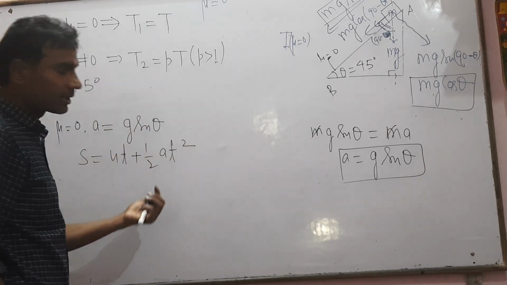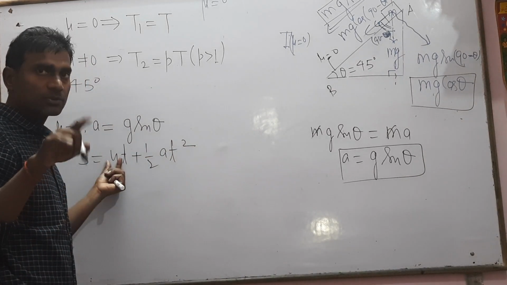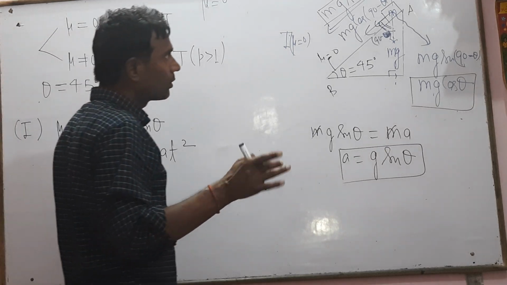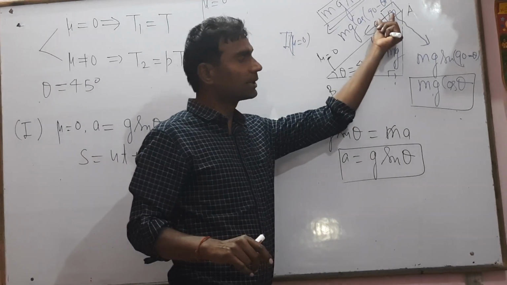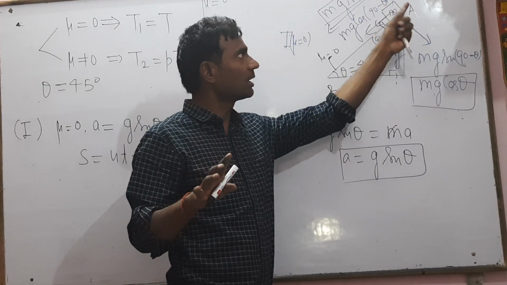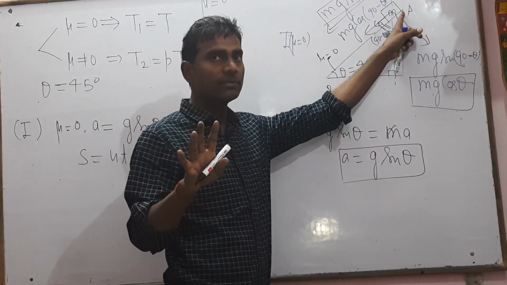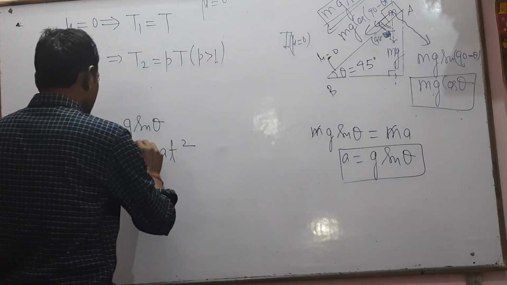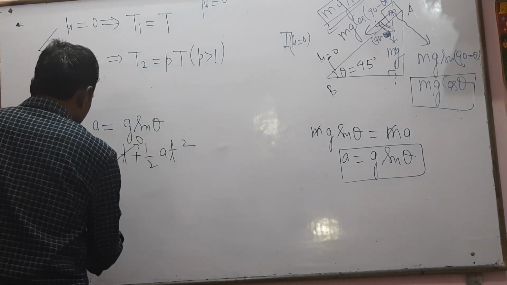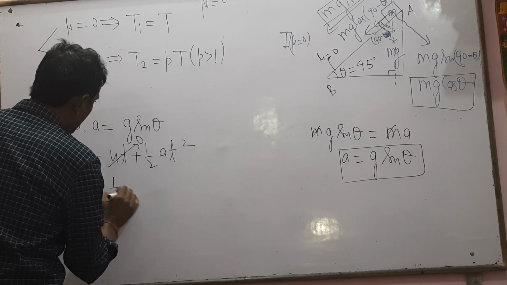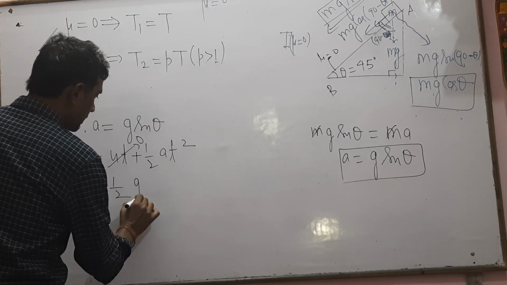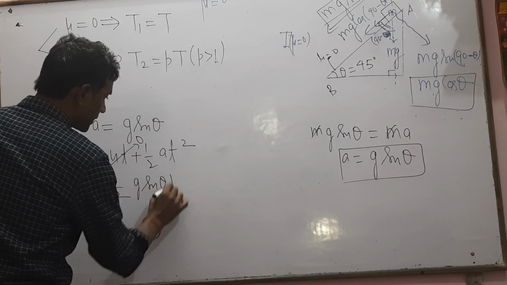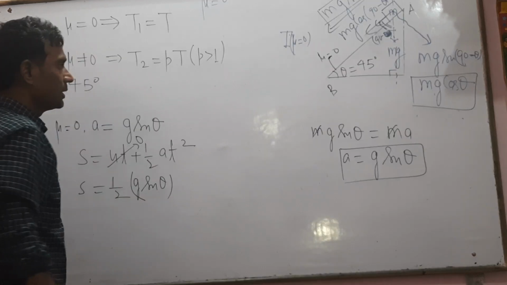In the problem, for both situations, whether mu is 0 or not, the block starts from the top position from rest, so velocity u equals 0. So s equals 1 by 2 into a, which is g sin theta, into t square.